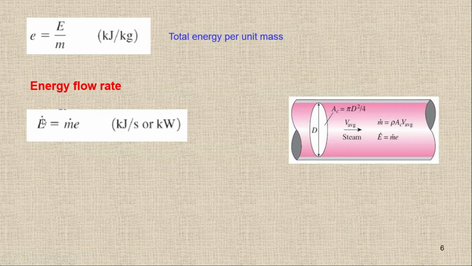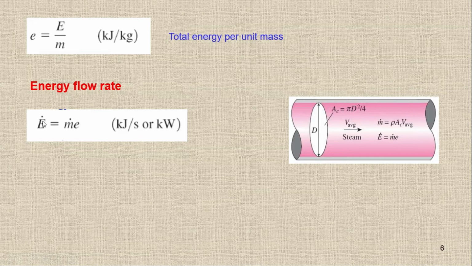So this is energy flow rate, and we have m dot, and we have e with no dot on it because this is specific energy. If I multiply the specific energy with the mass flow rate, the answer will be equal to the energy flow rate. Because it is a flow rate, we are going to divide by time.